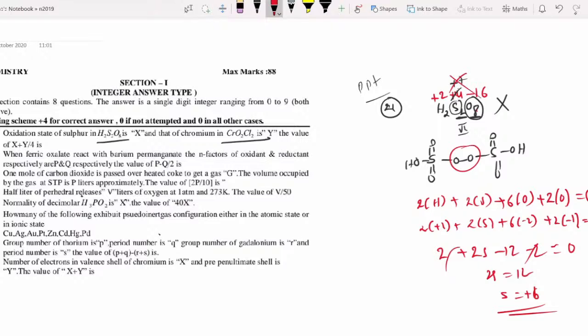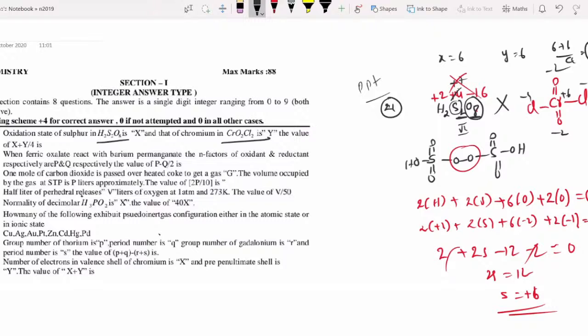Next, you go for the next question. In the same question, chromyl chloride, CrO2Cl2: Cr double bond O, double bond O, Cl and Cl. Each chloride is always minus 1, O is minus 2, O is minus 2, then chromium is +6, that's it. So if you know the structure, X is equal to 6 and Y is also 6, then (X plus Y) by 4 is (6 plus 6) by 4, that is equal to 3.